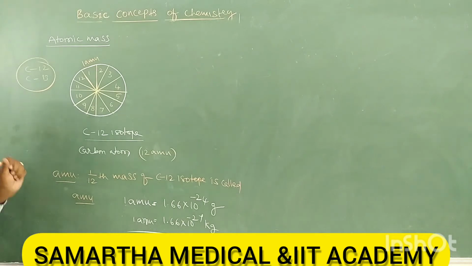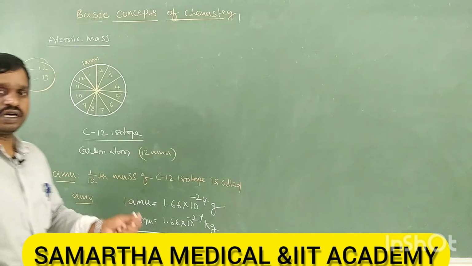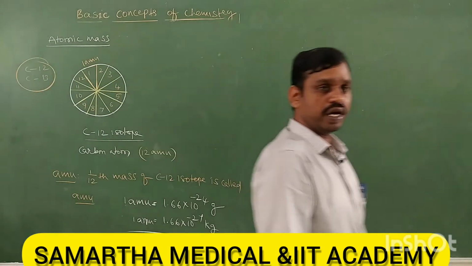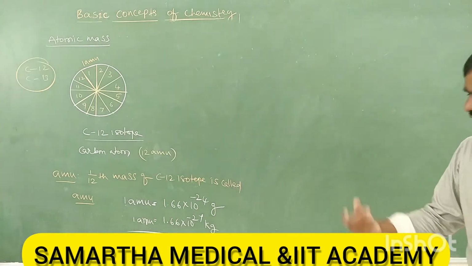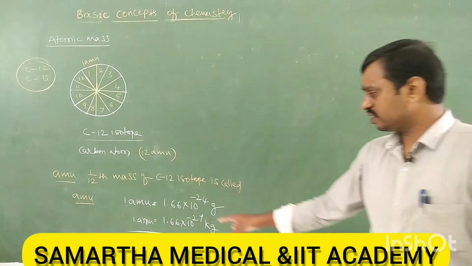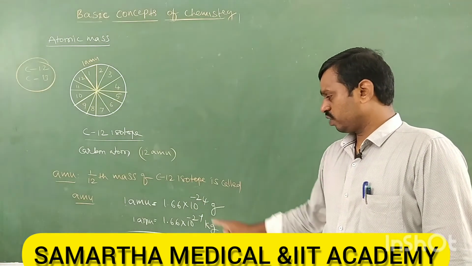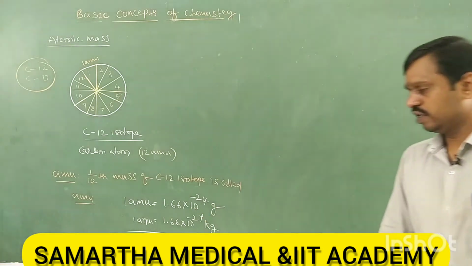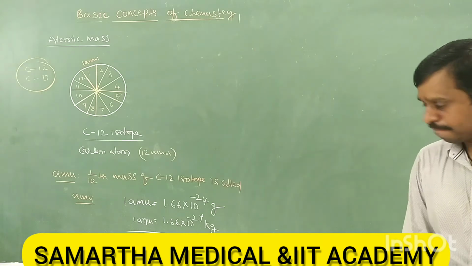Important, you have to learn it by heart. It is the absolute value of 1 AMU: 1.66 into 10 power minus 24 grams, minus 27 kilograms. Okay.